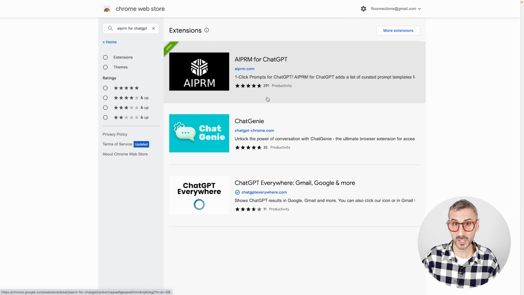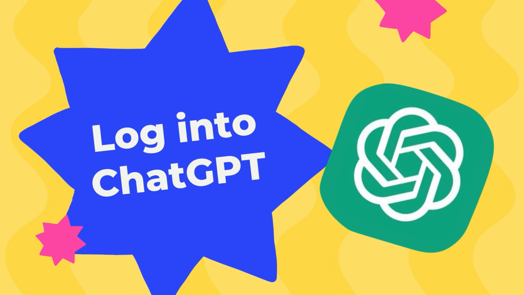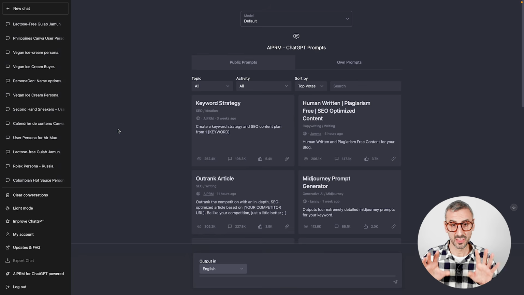So once you have located the extension, you need to click on it and install it, add it to your Chrome browser so you can start using it. Once you do, it will probably ask you to log into your OpenAI account for ChatGPT. You will have to put your password there and then maybe refresh or reload your ChatGPT. And once you have done all that, this is the screen you should be seeing.